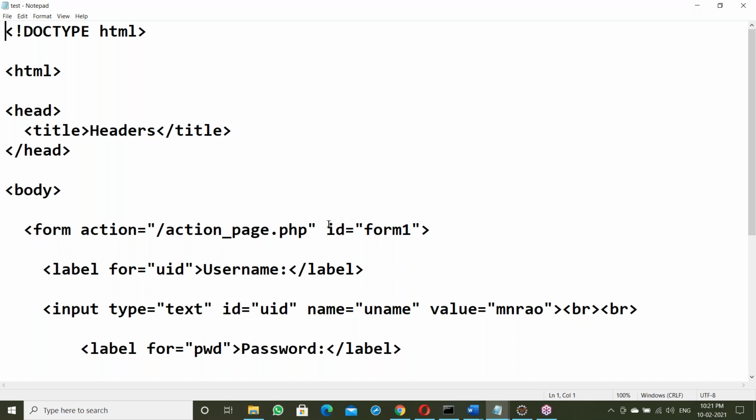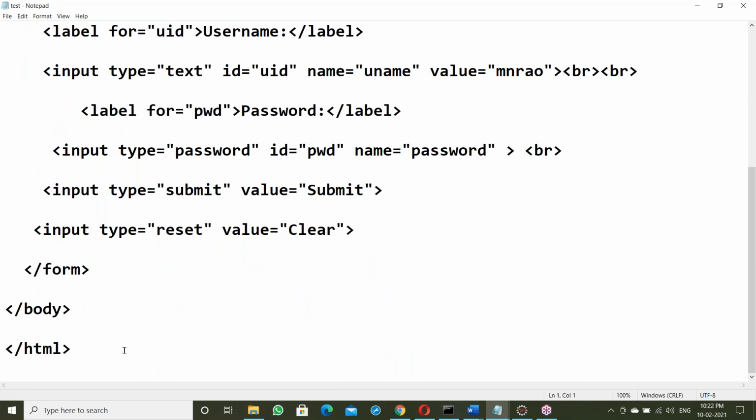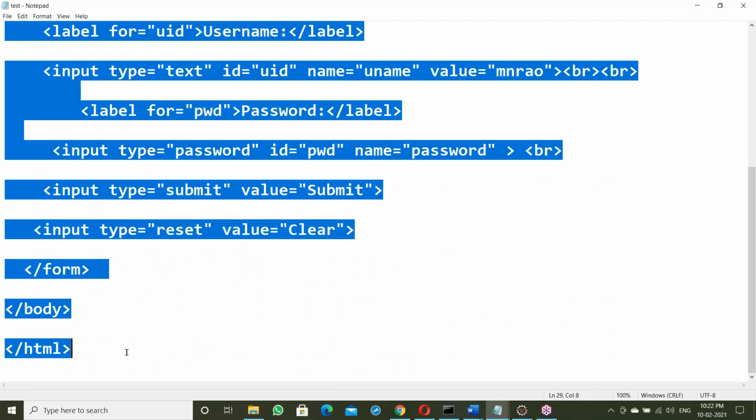It's HTML code. It's a user understandable language, like English. We are understanding this language, but the system doesn't have this language. The system can't understand it. This is a user understandable language, like English.